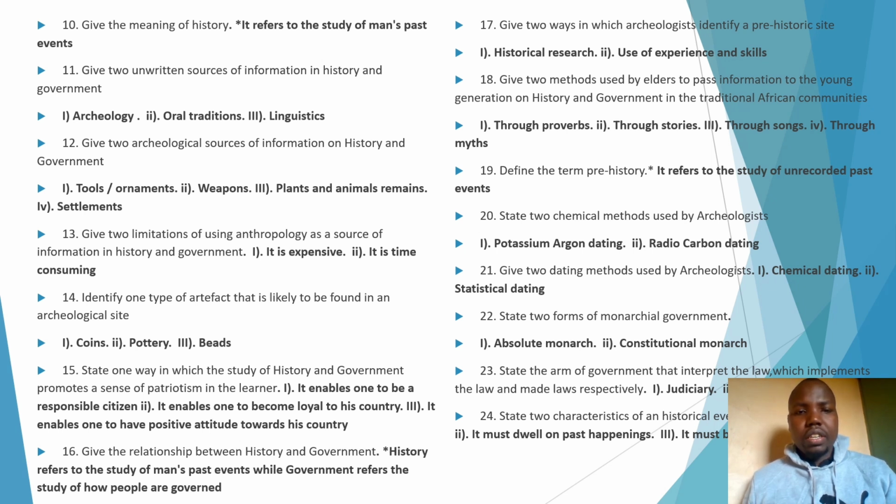Question 14, identify one type of artifact that is likely to be found in an archaeological site or a prehistoric site. What kind of artifact can be found in an archaeological site? For example, we have coins, we have pottery, and also pits. Those are the artifacts which, in case you go to any archaeological site, you will find.